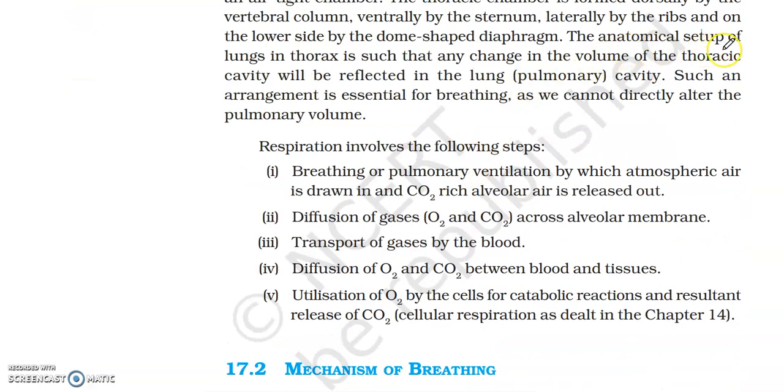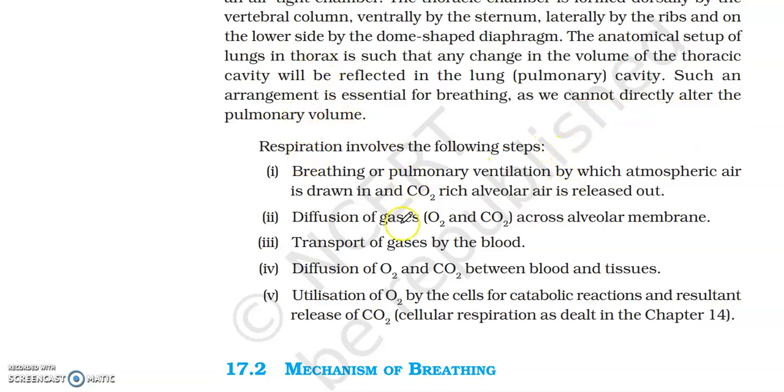The anatomical setup of lungs in thorax is such that any change in the volume of the thoracic cavity will be reflected in the pulmonary cavity. Such an arrangement is essential for breathing, as we cannot directly alter the pulmonary volume.